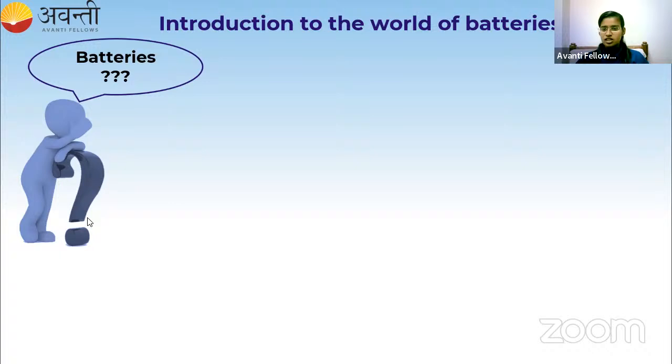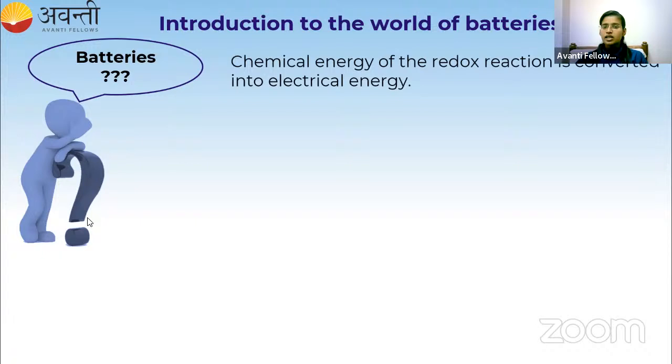Okay. Very good, Sneha. Chemical energy into electrical energy. So Sneha has got the answer which I have expected actually. Others also have given me the correct answer. Very good, very good. Most of you have got it. So here in batteries, chemical energy of the redox reaction is converted to electrical energy. What is meant by a redox reaction? The reaction in which both reduction and oxidation take place simultaneously is called a redox reaction. So here chemical is getting converted to electrical. This is the basic definition of battery.